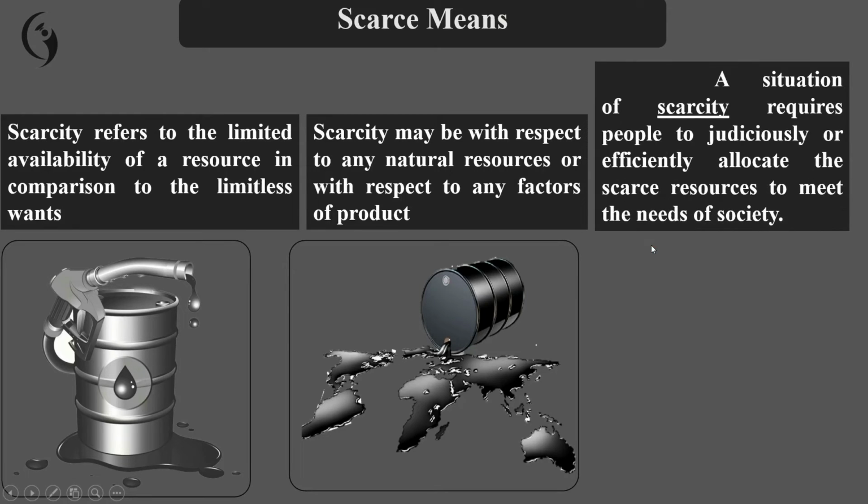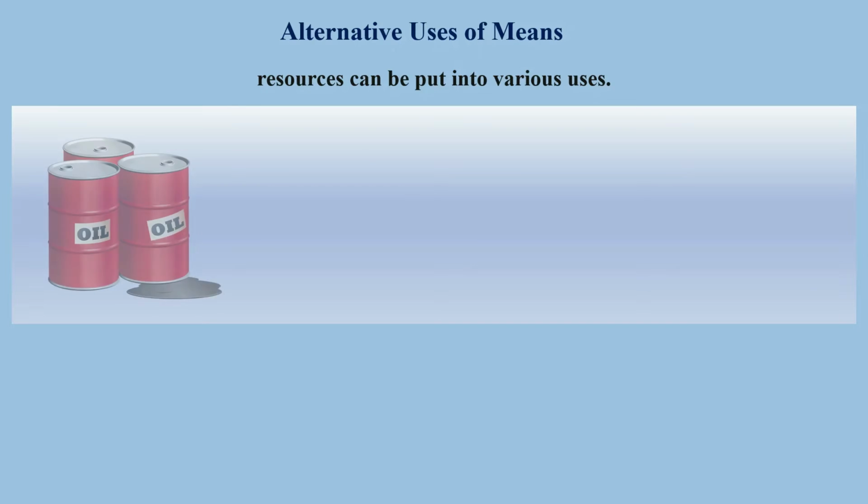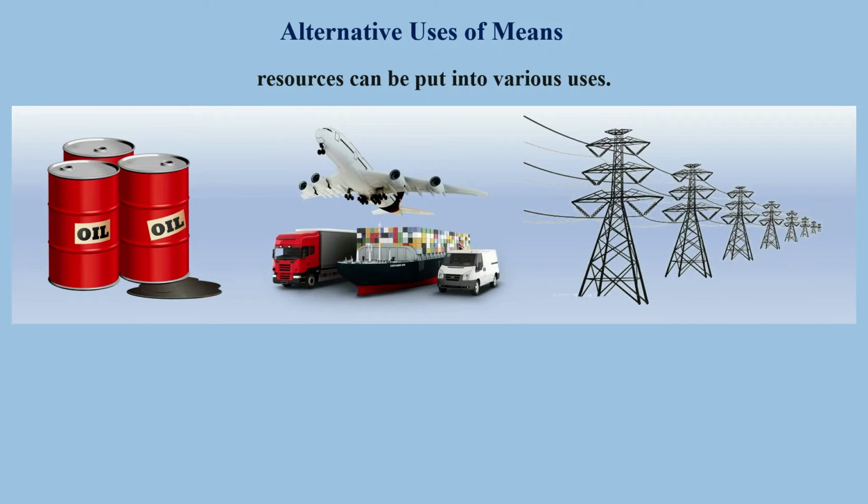A situation of scarcity requires people to judiciously or efficiently allocate the scarce resources to meet the needs of society. Why the alternative uses of means? Resources can be put into various uses. For example, the petroleum product can be used for transportation facilities and also to produce electricity. So the same resources can be put into various uses.